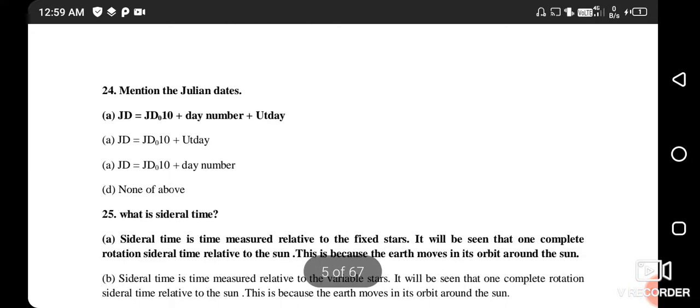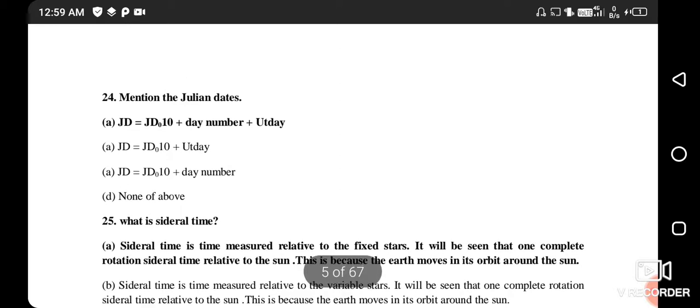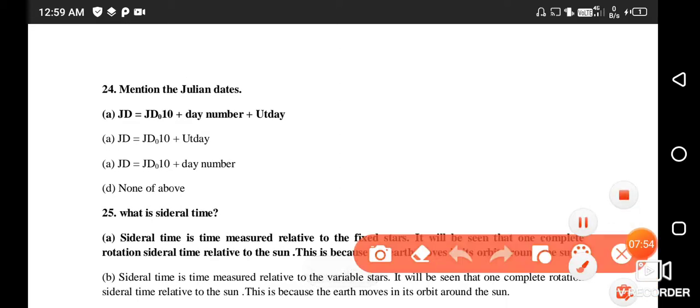Next question. Mention the Julian date. Julian date is equal to Julian date zero plus day number plus universal time in days. So the right answer is option number A.